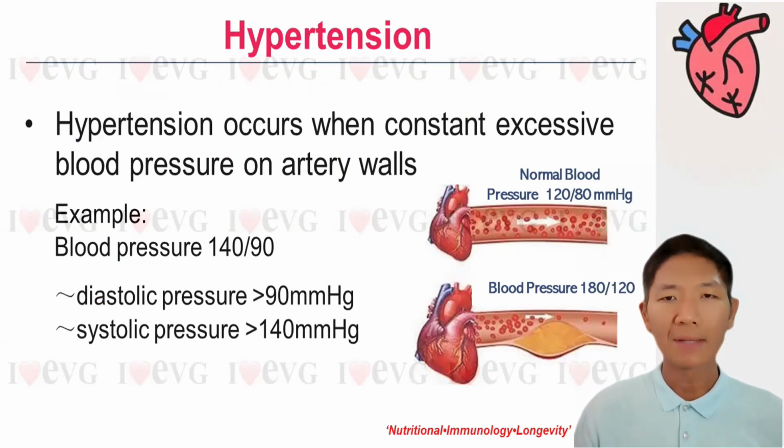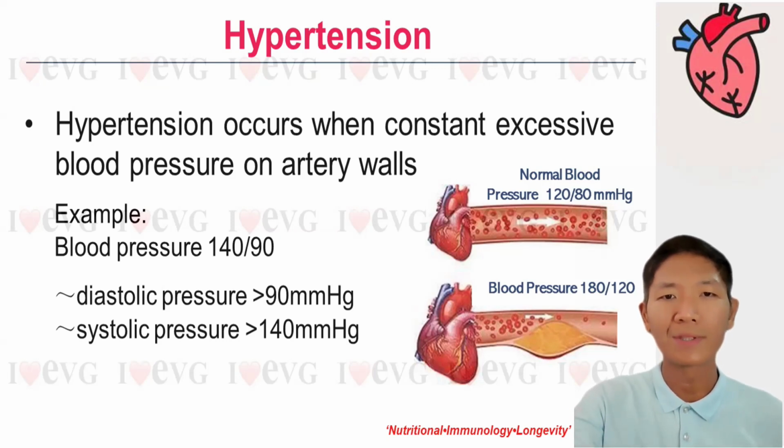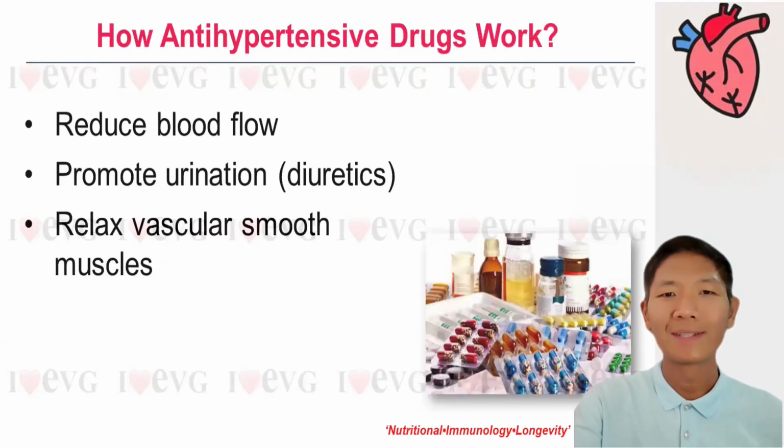So when one has hypertension, the doctor will also prescribe some antihypertensive medications. So have you thought of how antihypertensive drugs help to lower the blood pressure? First of all, is to reduce the blood volume. Some antihypertensive drugs help to decrease the amount of blood the heart pumps each minute. An example will be a water pipe. We have to turn down the faucet to make the water flow smaller.